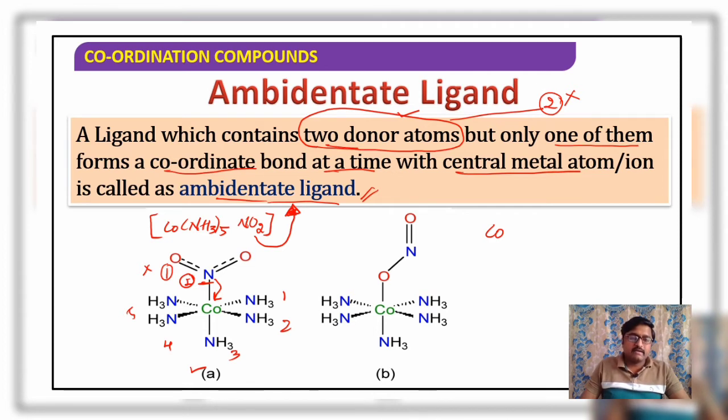Well, in the second example, what happened? Out of NO2, the oxygen is involved in the bond formation. Therefore, how are we going to write it? Co(NH3)5(ONO). If you write ONO in the complex, it means that oxygen is involved in bond formation with the central metal ion. If you just write NO2, it means nitrogen is involved in bond formation with the central metal ion. You got it? Yes.